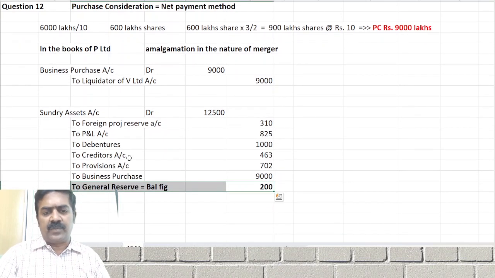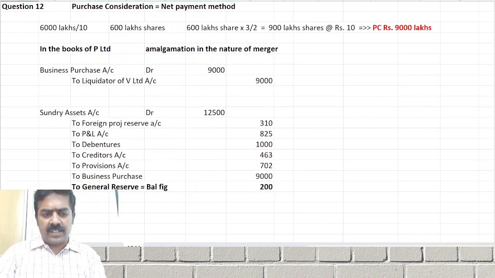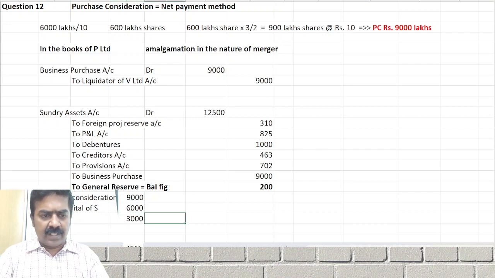Now we used to verify this. What is the purchase consideration? Purchase consideration is 9,000. What is the share capital of selling company? Share capital of selling company 6,000 இருக்கு. அப்போ excess எவ்வளவு pay பண்ணிருக்கீங்க? 3,000. This will get adjusted with general reserve.